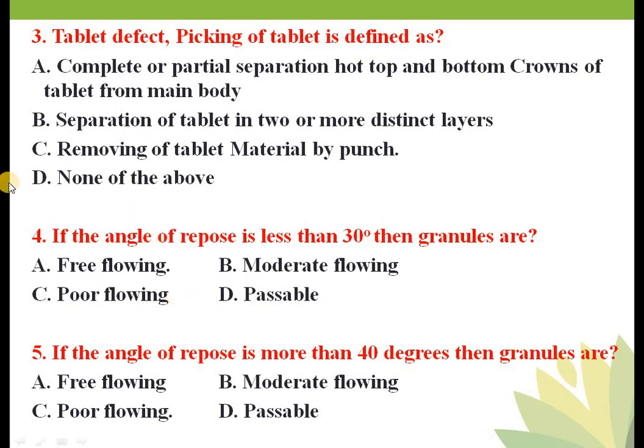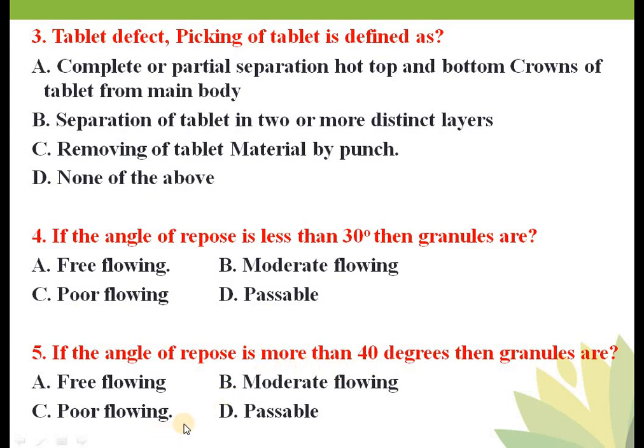So if the angle of repose of powder or granules is less than 30, then it is free flowing. If it is more than 40, it is poor flowing. So in the case of 30 degrees angle of repose, your correct answer is option A. And in the case of more than 40 degrees, your correct answer is option C.